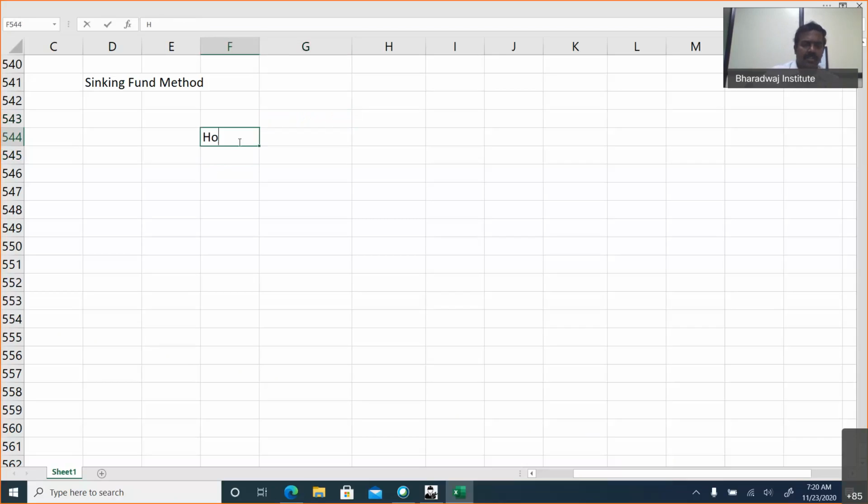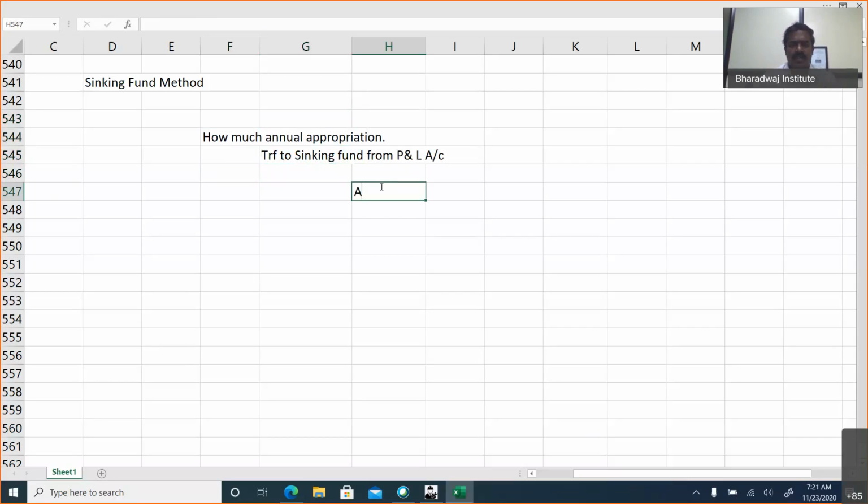Then how much is the annual appropriation? Simple. How much is to be transferred to sinking fund from profit and loss? It depends on the amount required for redemption.